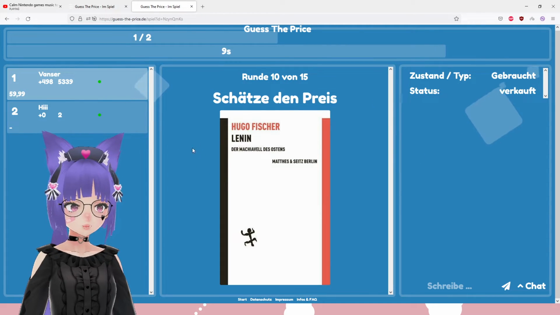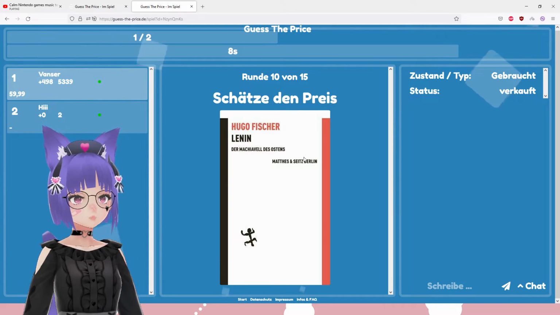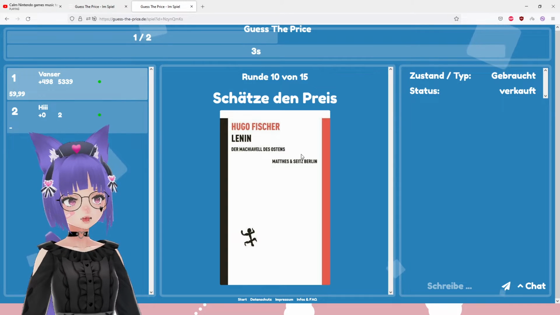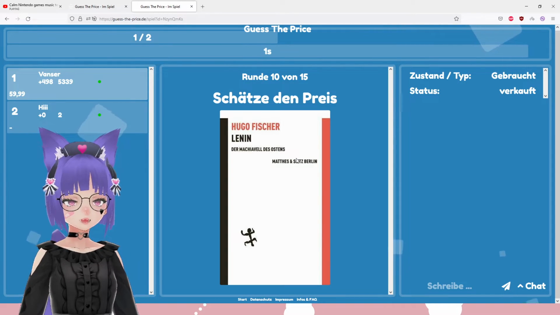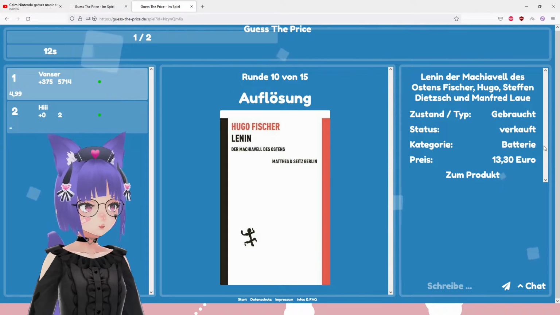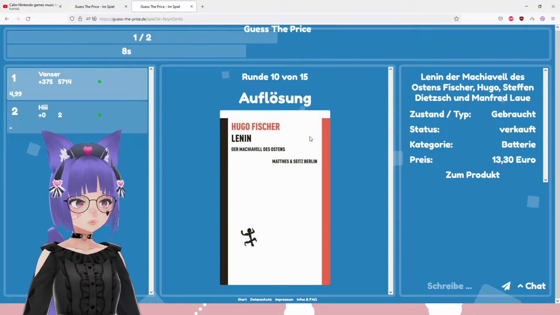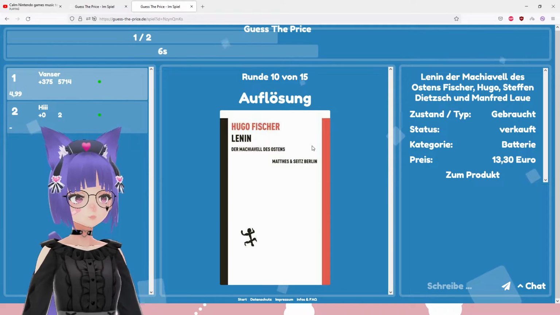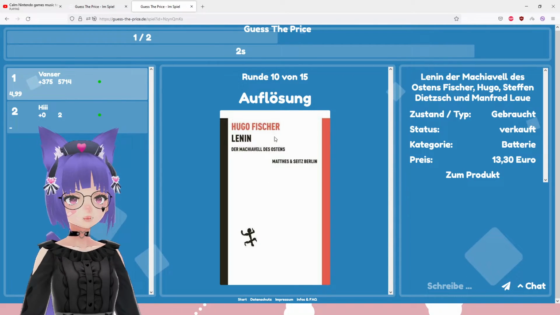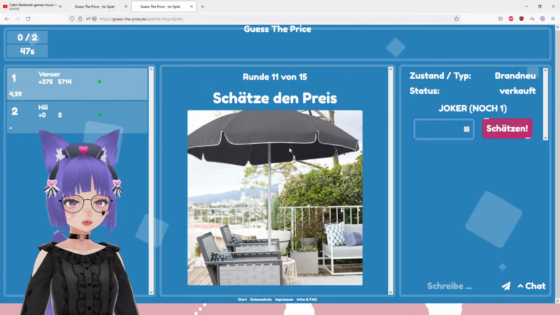I never read this book. I know who Lenin is. It was about the DDR in Germany after World War II, with how Berlin belonged to Russia, kind of stuff. You know, it's something you learn here in school, and it's kind of boring. 13th category battery. Why isn't it category battery? I wonder, there's a big German movie about Lenin, Goodbye Lenin, and maybe it's built on it. I don't know if maybe that's the book it's built on. I don't know.